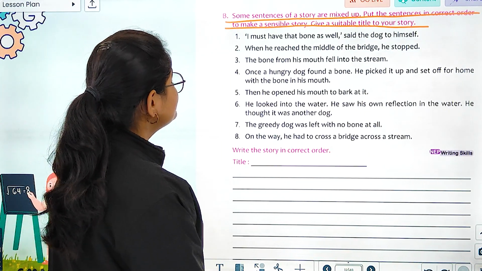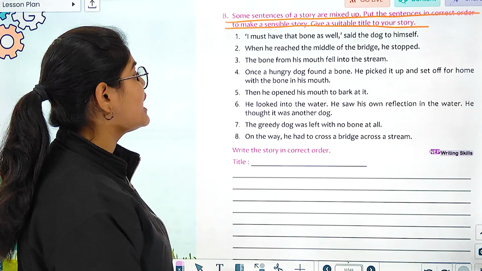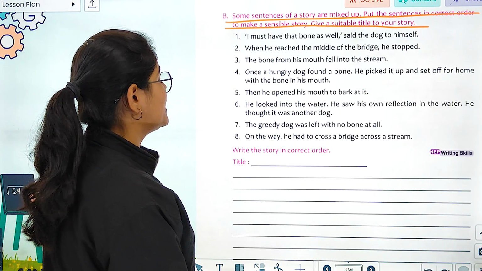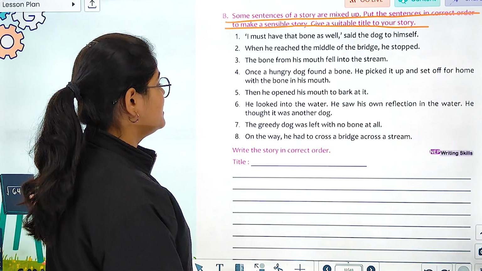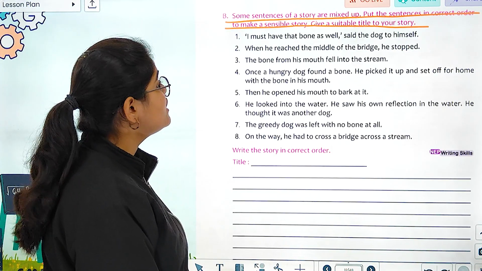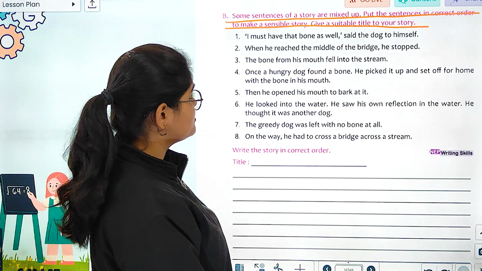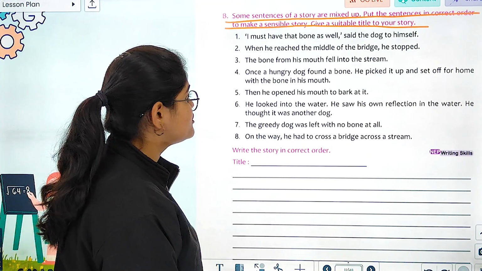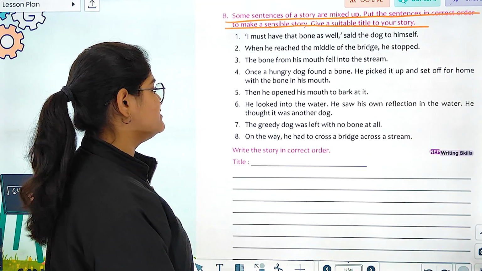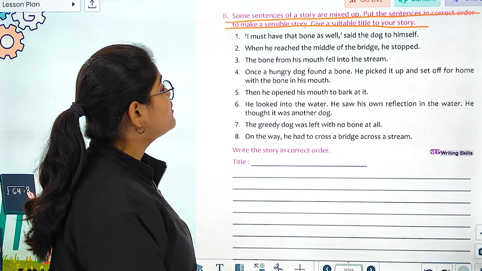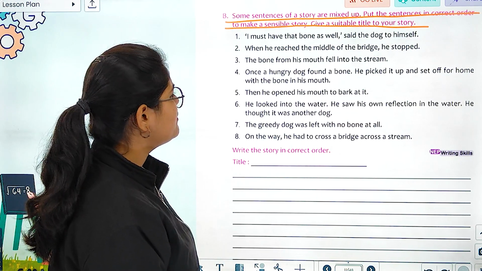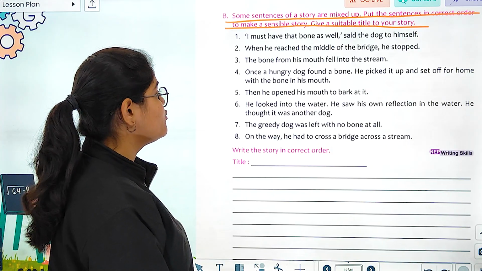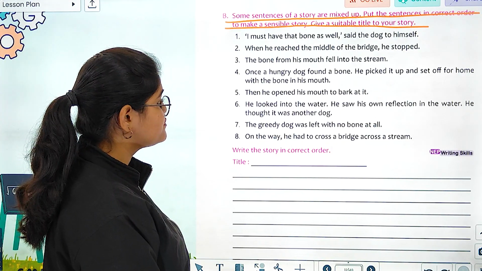I must have that bone as well, said the dog to himself. When he reached the middle of the bridge, he stopped. The bone from his mouth fell into the stream. Once a hungry dog found the bone. He picked it up and set off for home with the bone in his mouth.